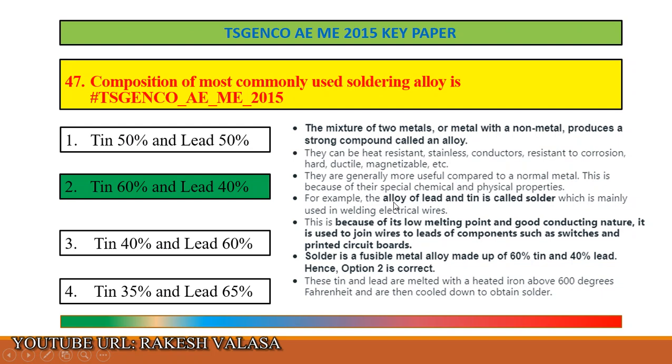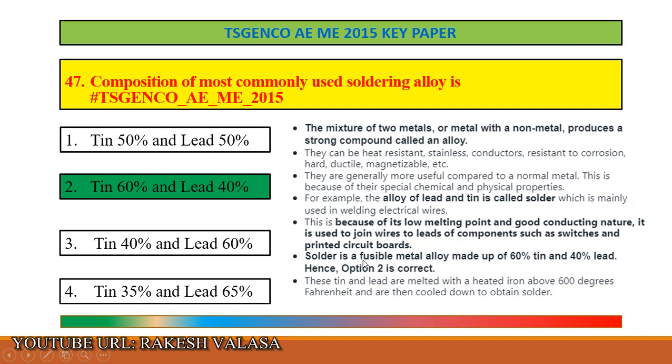For example, the alloy of lead and tin is called solder, which is mainly used in welding electrical wires. This is because of its low melting point and good conducting nature. It is used to join wires to leads of components such as switches and printed circuit boards.